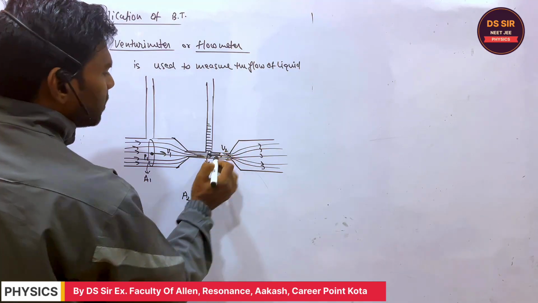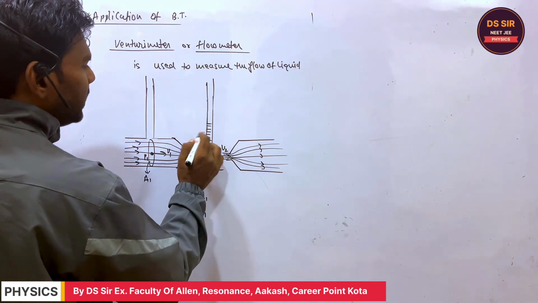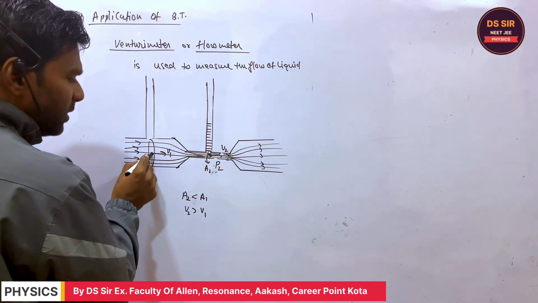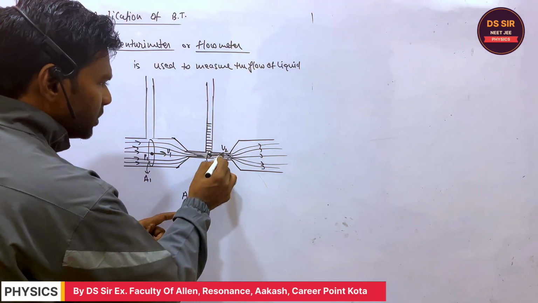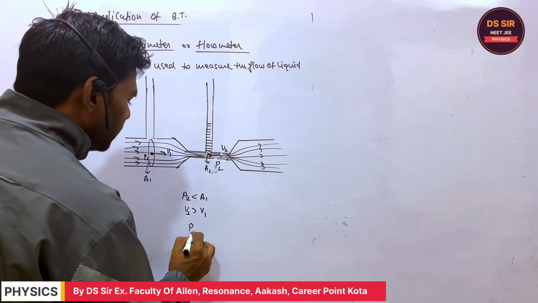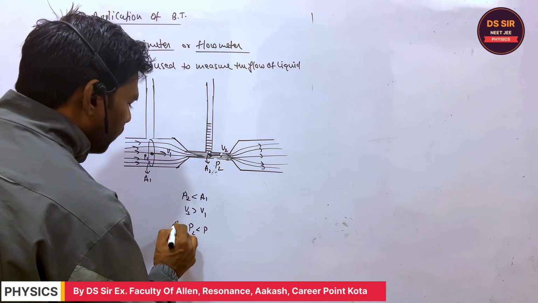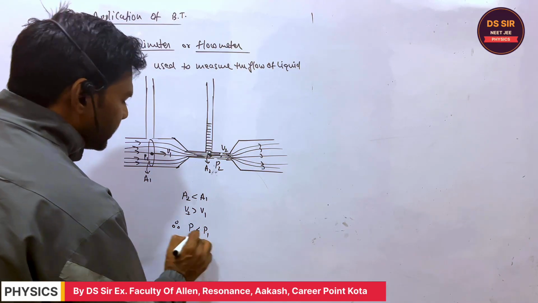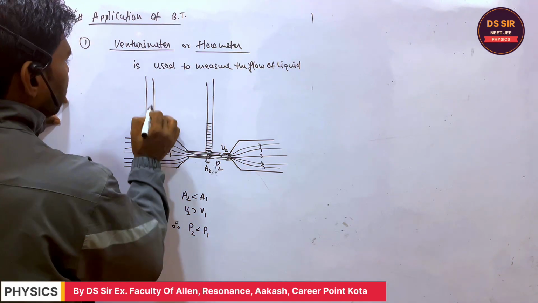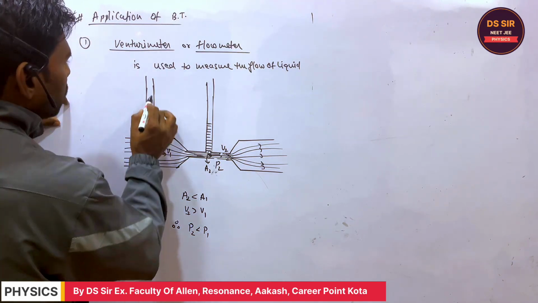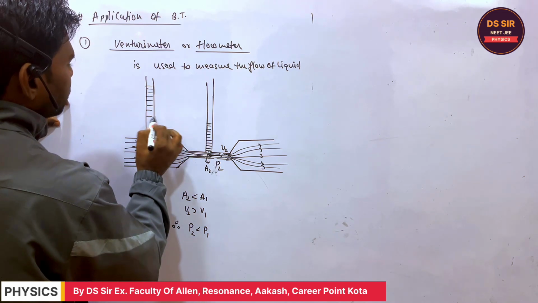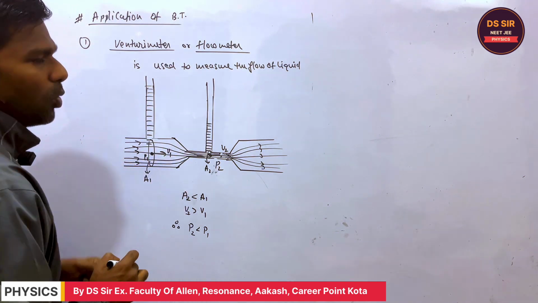So the water rises up to height h1, the lesser height. Here V2 is greater, so the pressure is less. Therefore, the pressure P2 is less as compared to P1, and here the pressure is more, so the liquid rises to the greater height.